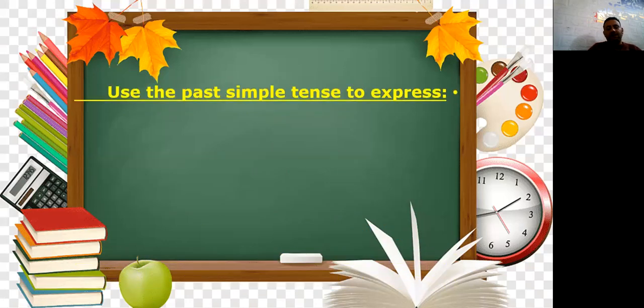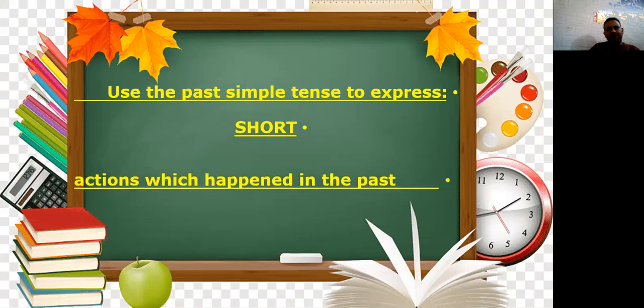Let's see this. Here we know that we use past simple to express something that happened and vanished. Simply happened yesterday, 2 weeks ago, in 1990, in the past, etc. Short, vanished actions. Happened and vanished in the past. Examples.